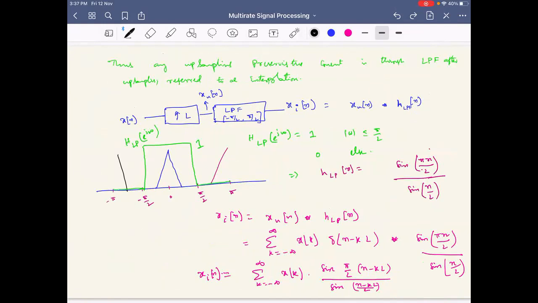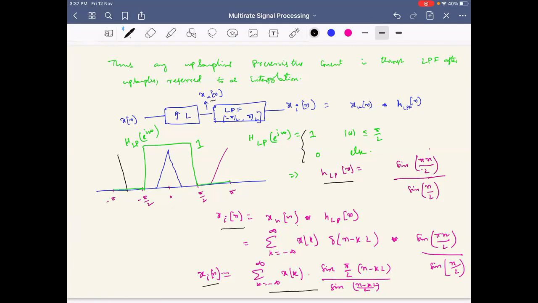So you need to apply a filter after an upsampling operation. This is usually called an interpolation filter, because of its effect in the time domain. The filter is essentially of this nature. So H_LP of e power j omega, ideally, is of this nature, and its time domain response is a sinc function. In the time domain, it is a convolution of x_u of n with the filter, and the result is x_i of n equal to this.